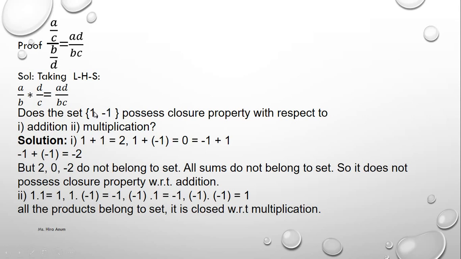But we check multiplication. 1 multiplied by 1 equals 1. 1 multiplied by minus 1 equals minus 1. Minus 1 multiplied by 1 equals minus 1. Minus 1 multiplied by minus 1 equals 1. As we see in the answers, 1, minus 1, minus 1 and 1, all the numbers we get are in this set. So the closure property holds when we use multiplication.